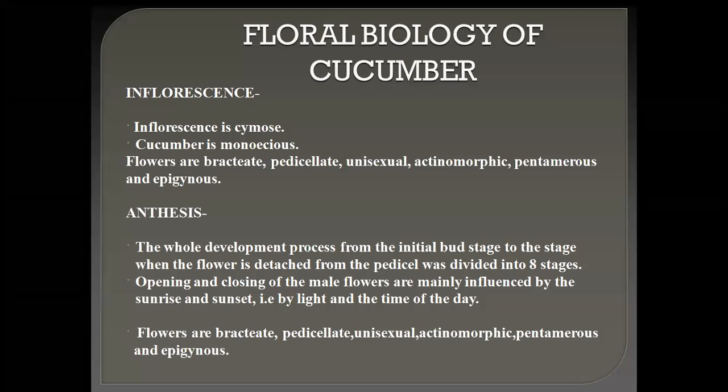The whole development process from the initial bud stage to the stage when the flower is detached from the pedicel was divided into 8 stages, such that the first opening of flower and closing of the male flower are immediately influenced by the sunrise and sunset, that is by the light and the time of the day effect. Flowers are bracteate, pedicellate, unisexual, actinomorphic, pentamerous, and epigynous.